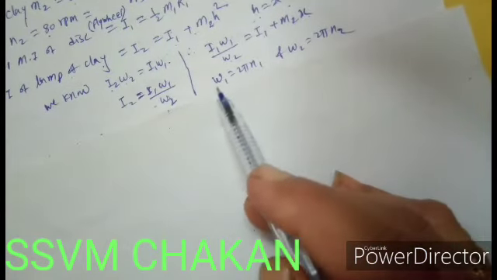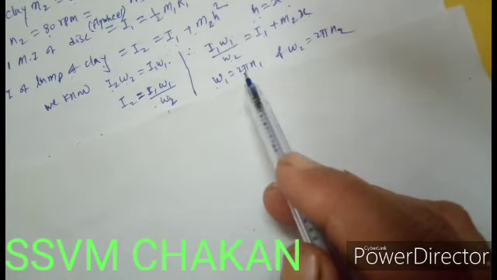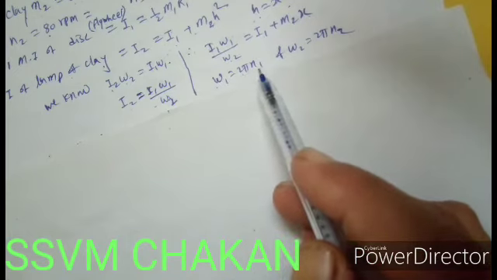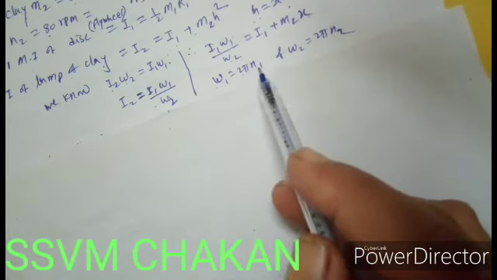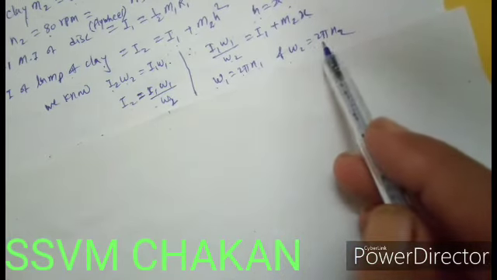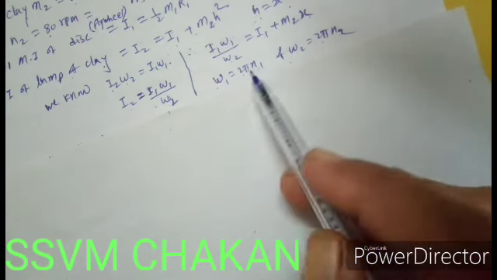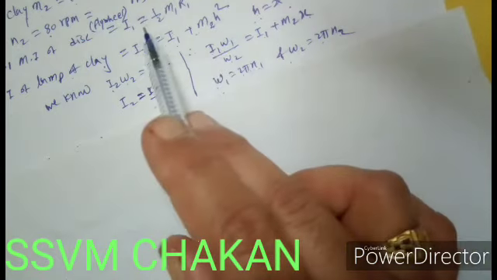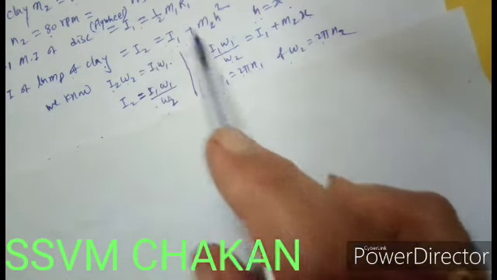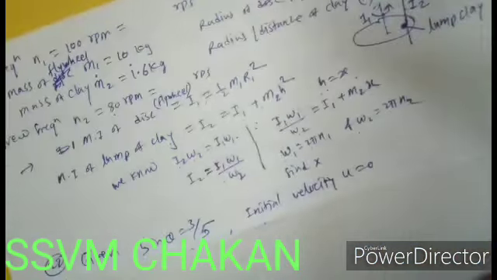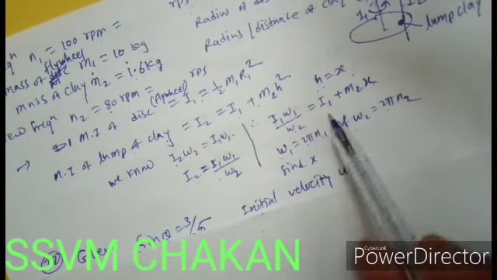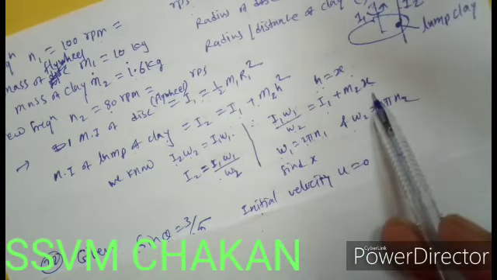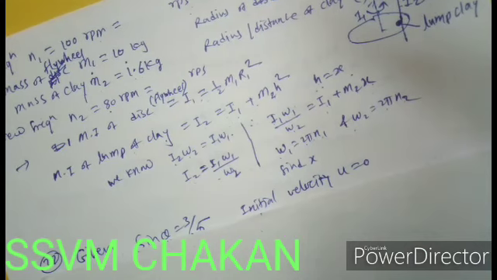Take omega, that is angular velocity, which is equal to 2 pi n. Here omega 1 is 2 pi n1, omega 2 is equal to 2 pi n2. Substitute these values here. I1 is known to you. From here, substitute the value of I1 also, and then find out x.